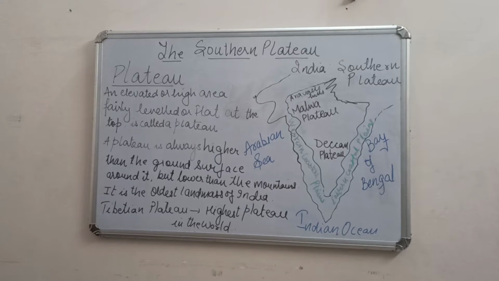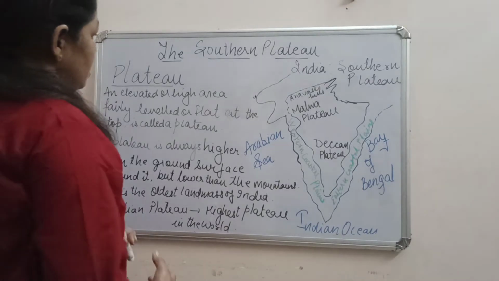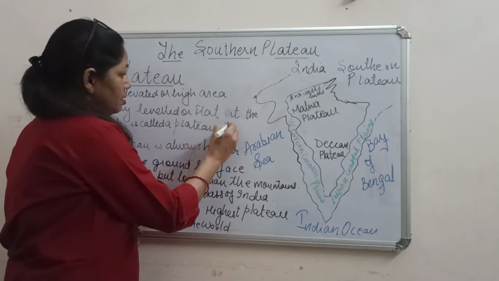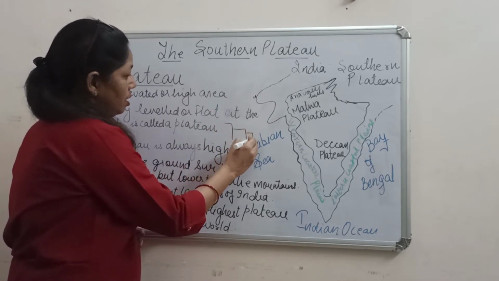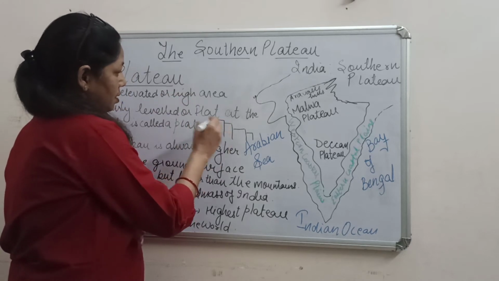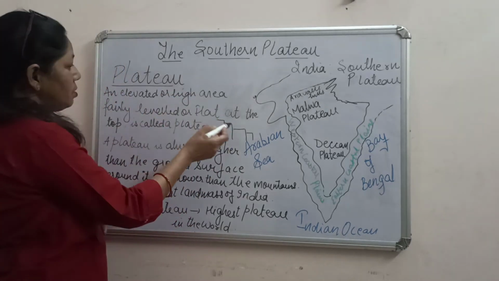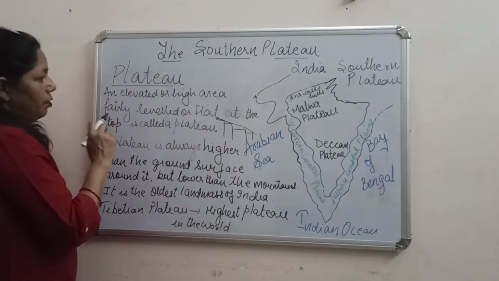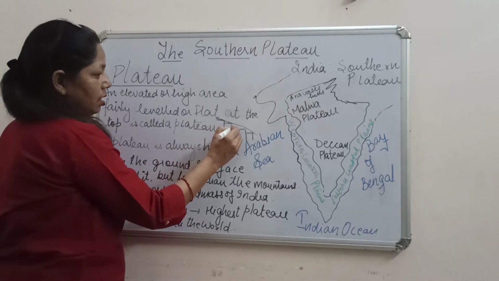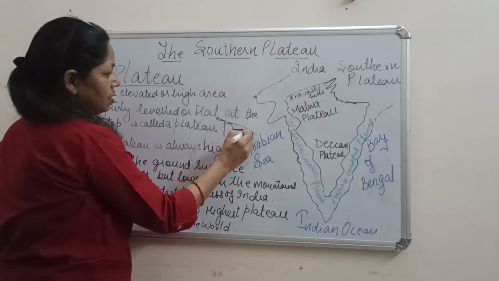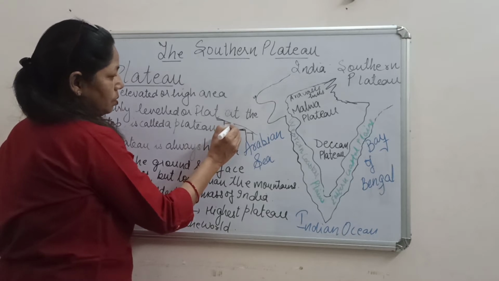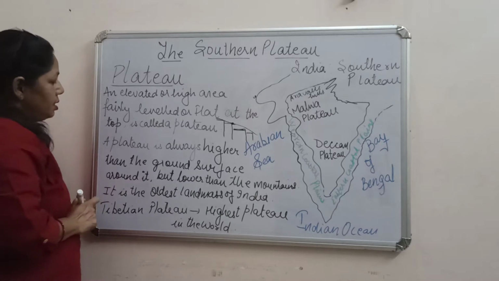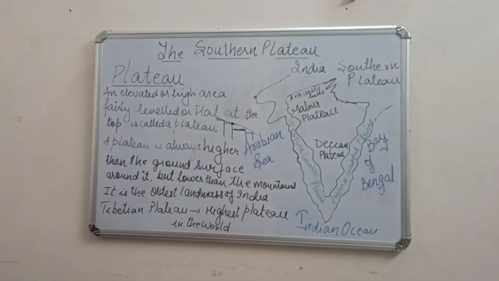Children, if you remember, you have learned about the mountains, and then the plateau. Plateaus are basically this kind of uneven land. It is an elevated or high area, fairly leveled or flat. See, if you see here, it is flat at this point, but here it is at height or elevated. At its top it is called a plateau.